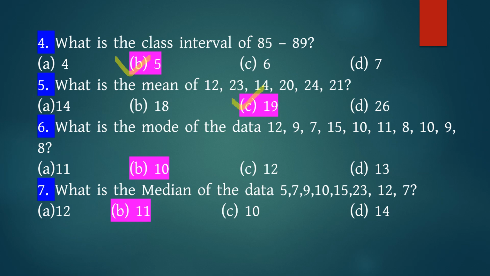Number 6. What is the mode of the data? 12, 9, 7, 15, 10, 11, 8, 10, 9, and 8. Answer B, 10. Number 7. What is the median of the data? 5, 7, 9, 10, 15, 23, 12, and 7. Answer B, 11.